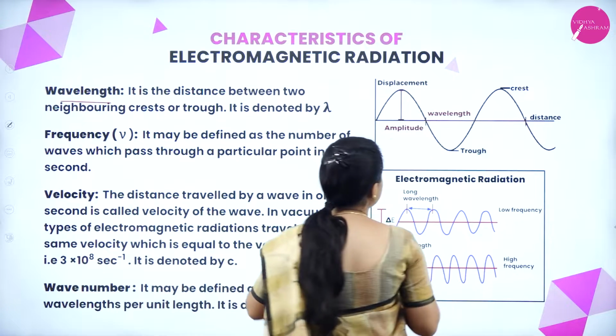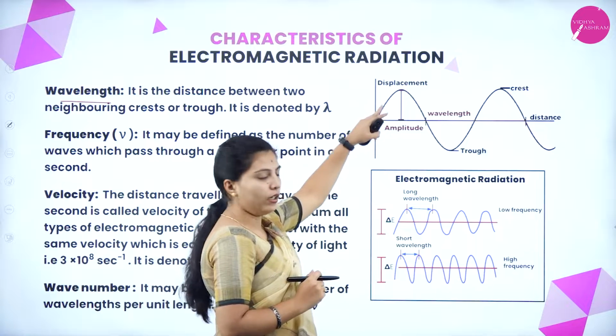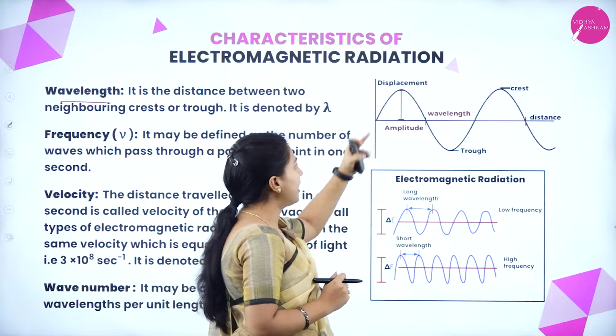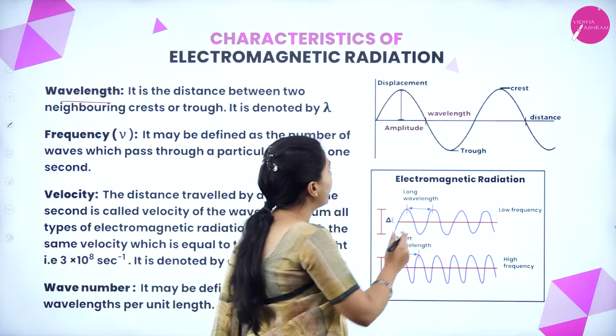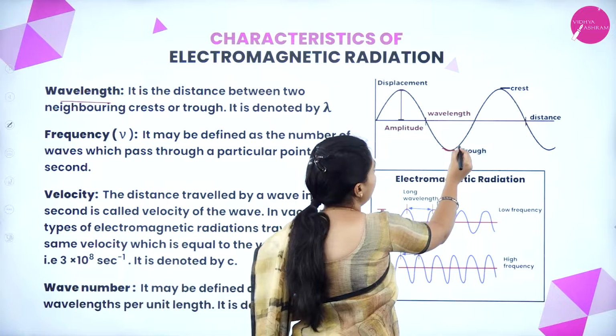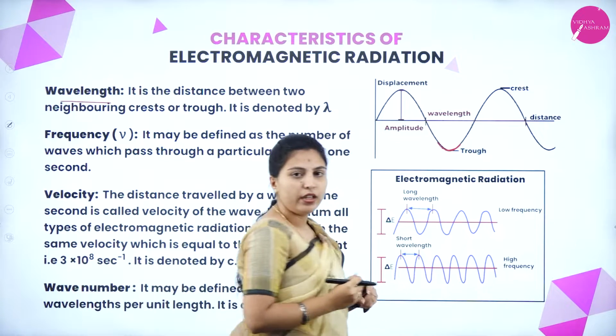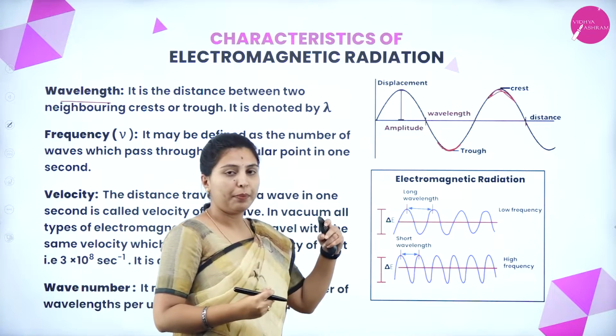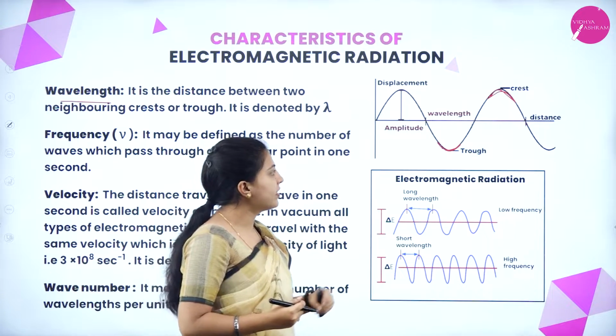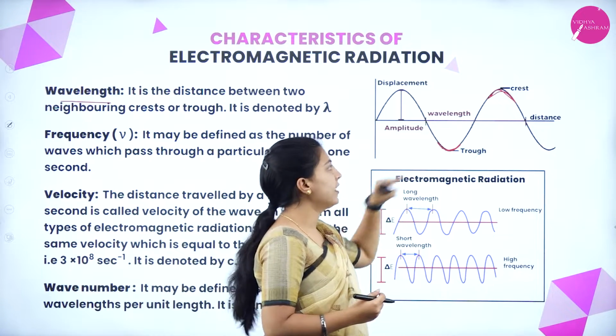Crest or trough means, this is the overall wave picture and it has been named here. This is the trough. The lower region of the wave is known as trough. The upper region of the wave is known as crest and the lower region of the wave is known as trough.